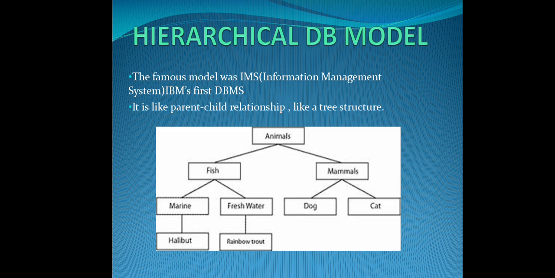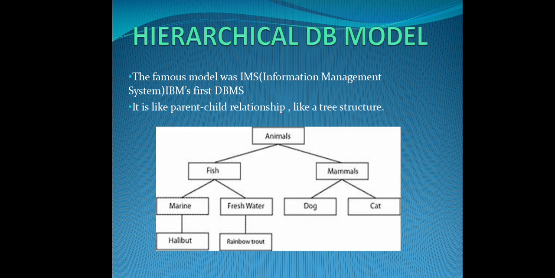In a hierarchical model, it is like a parent-child relationship. It also shows tree-like structures. So from the root we get a stem, branches and leaves and everything. Similarly, the parent will be called a root node. From that, many child nodes or tables will be created. So the child must have only one parent, and a parent can have any number of child nodes.